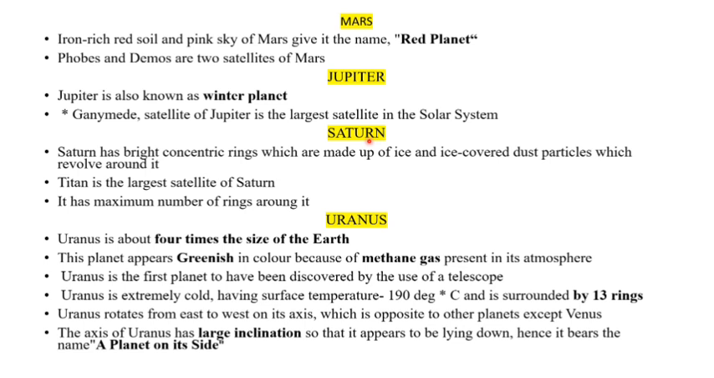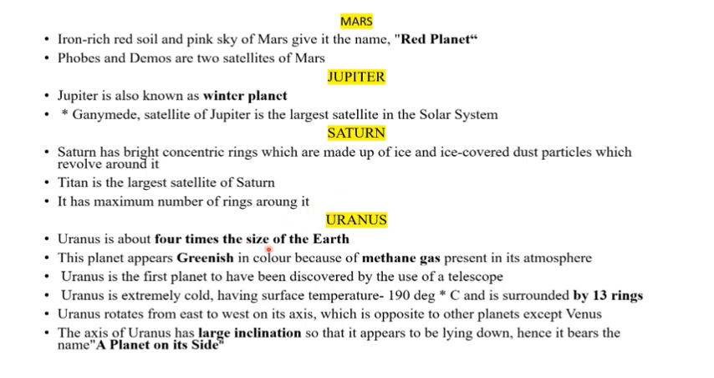Coming to Saturn. Saturn has bright concentric rings. Usually it is said to have nearly 13 or more. But be sure that Titan is the largest satellite of Saturn. Means Saturn has a large number of natural satellites, but among those, Titan is the largest one, and it has the maximum number of rings around Saturn.